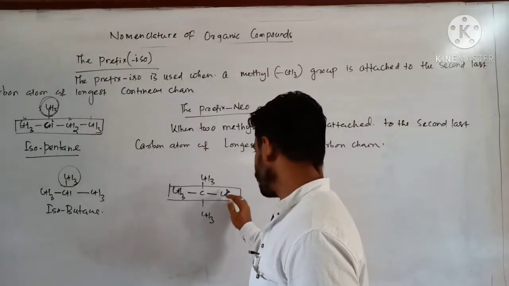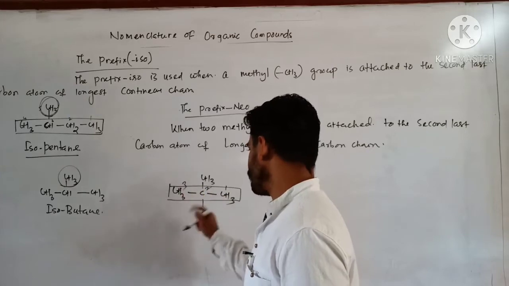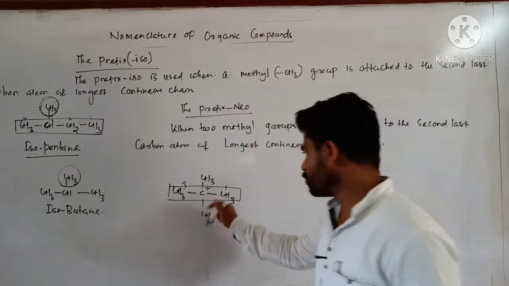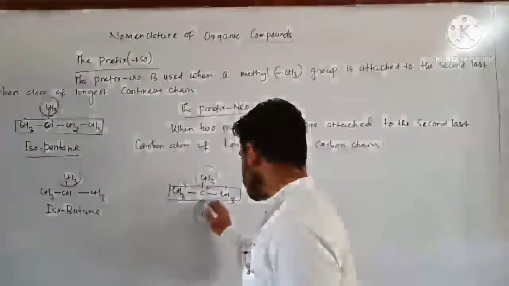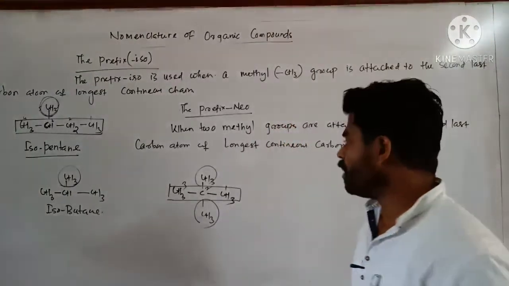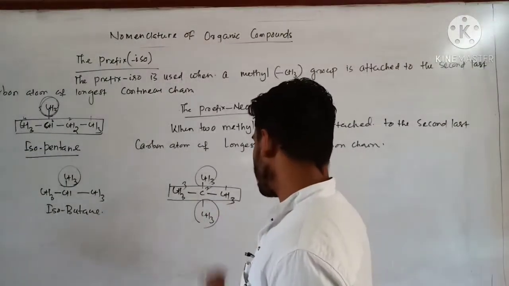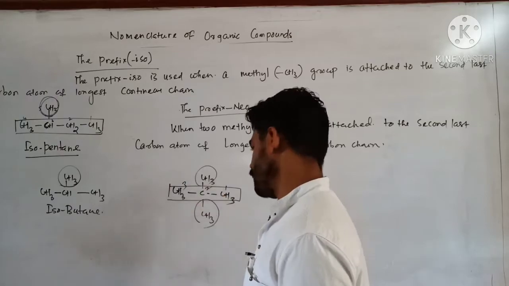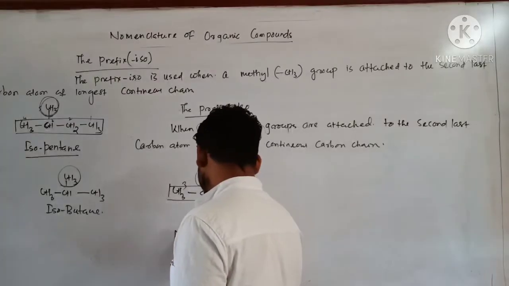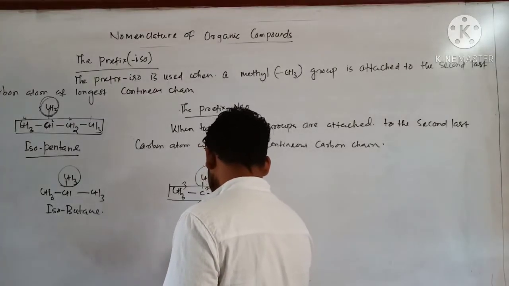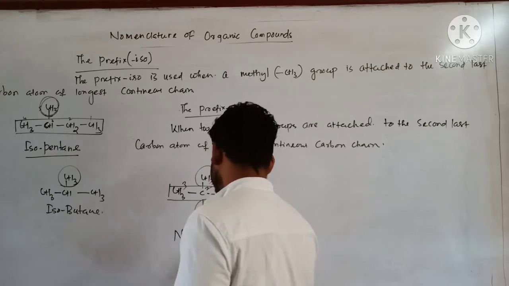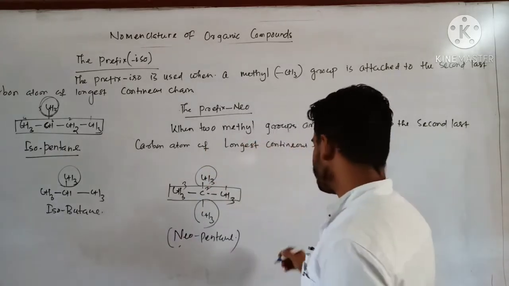Suppose I start numbering from here: 1, 2, 3. This one is the second last carbon, connected to two same methyl groups. So here you can write, how many carbon atoms are there? 3, 4, 5. So you can write neopentane. Clear?